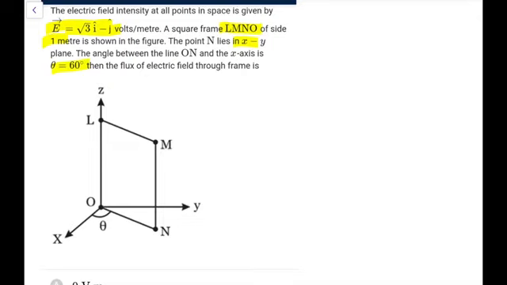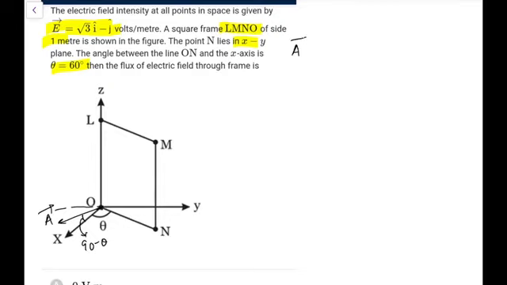So first of all, write the area vector for this. The area vector you can directly say would be perpendicular to this. That means it would be perpendicular to Z, it would be in the XY plane, and if I write it, it would be perpendicular, let's say like this. So if it is perpendicular to this, and if this angle is theta, this angle would be equal to 90 minus theta. So this would be the area vector.